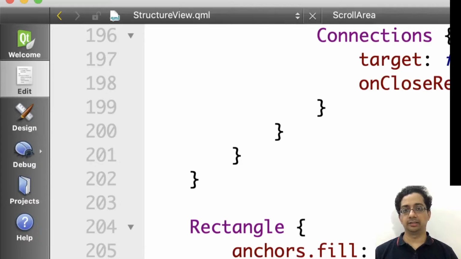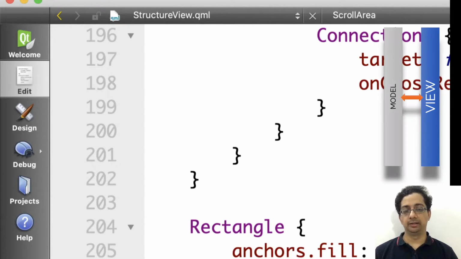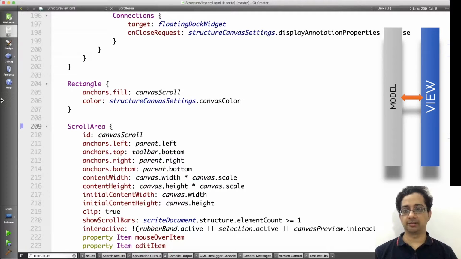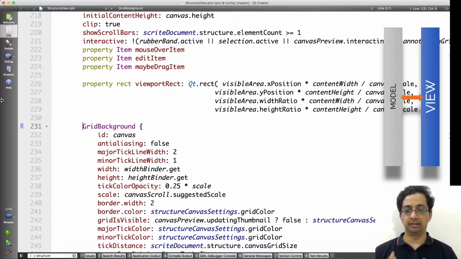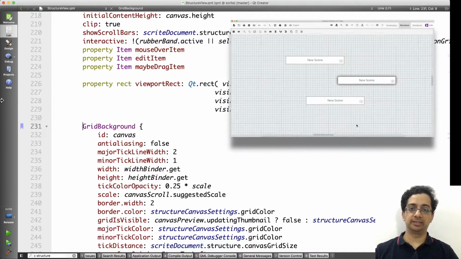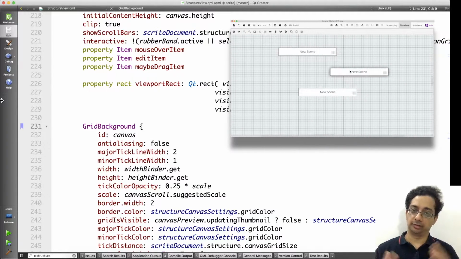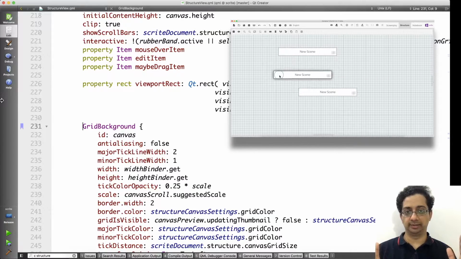Here we are looking at the StructureView.qml file. This QML component gets created to show the structure canvas aspect of the structure tab. Within the StructureView.qml, we notice the use of ScrollArea. ScrollArea is a flickable item. Inside this flickable item, we place a grid background item, which is the canvas part of our structure canvas. It's a very large item. Only a part of that gets shown inside the flickable.